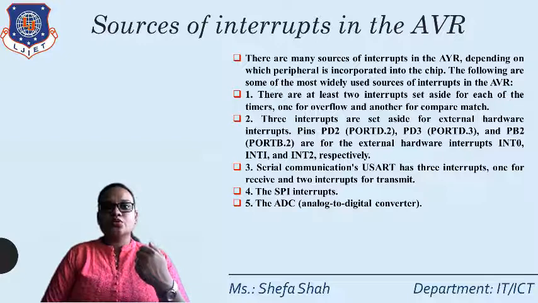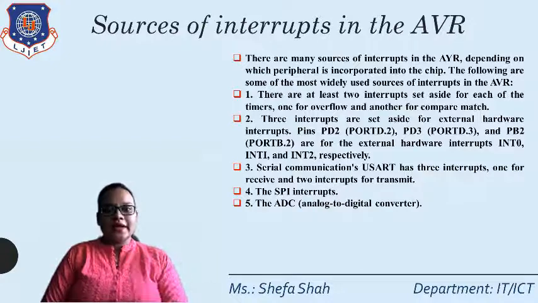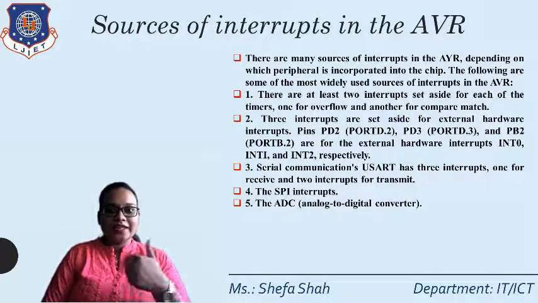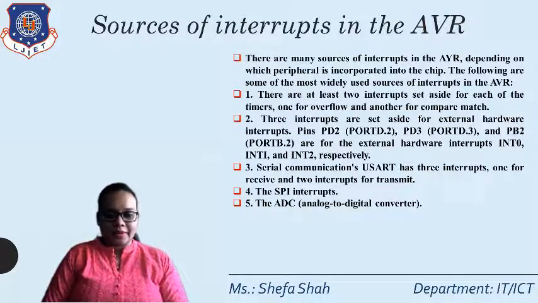Then there are three external hardware interrupts, that is INT0, INT1 and INT2. INT0 is on PD2, that is port D second bit, as an alternate function. Then INT1 is on PD3, that is port D third bit, and INT2 is on PB2, that is port B second bit, right?